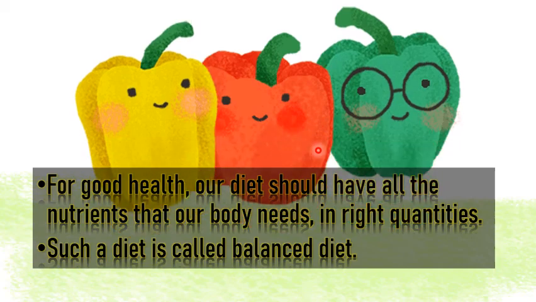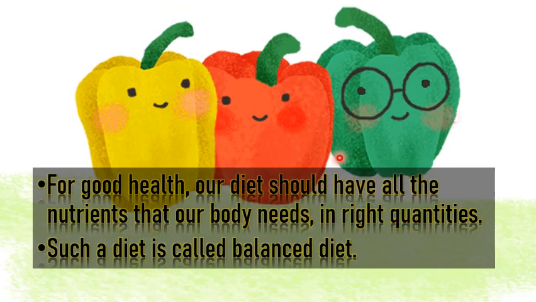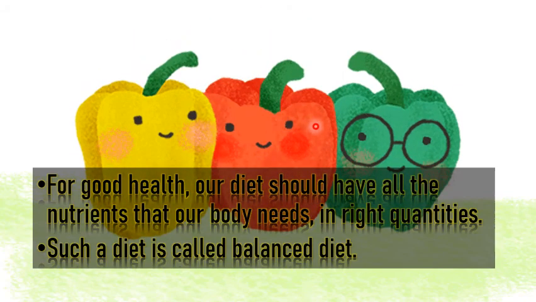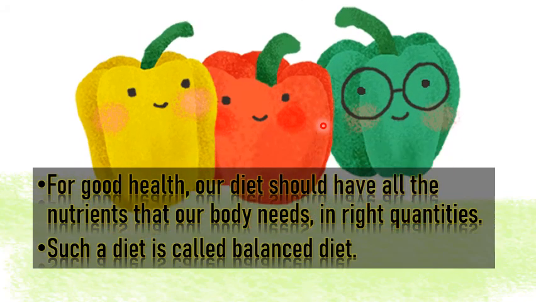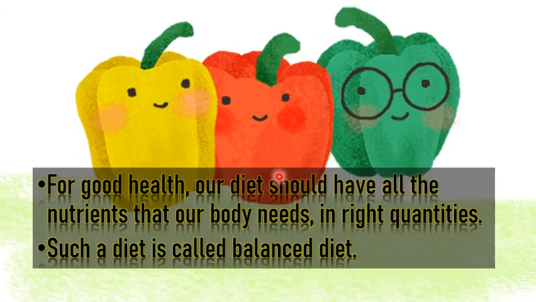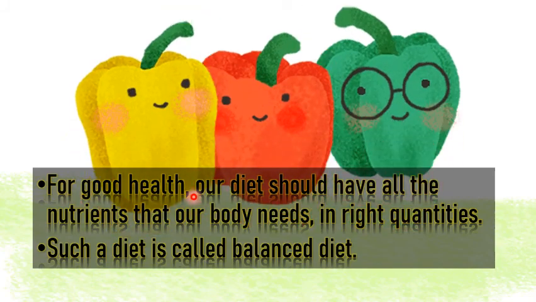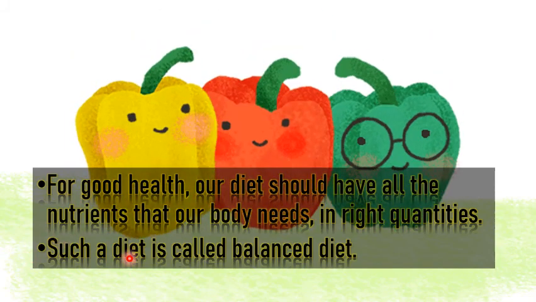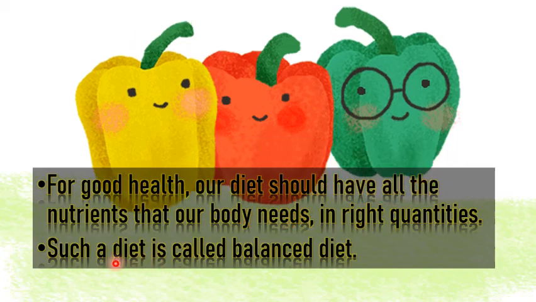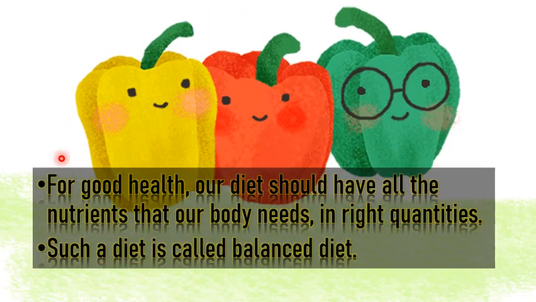All the nutrients are protein, carbohydrates, fats, vitamins and minerals. So our diet or our eating system or our food should have all the nutrients that our body needs in right quantities. Quantity should be right, not more, not less. Such a diet is called balanced diet. That diet is called balanced diet.